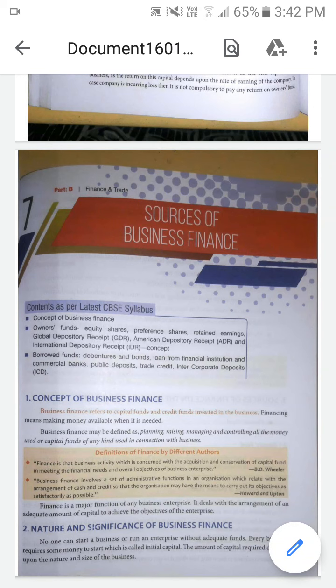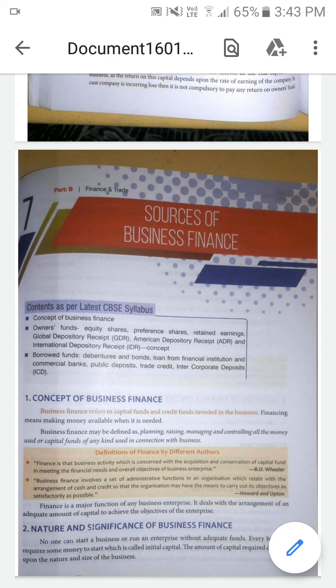In this chapter we are going to discuss what is meant by business finance, the nature and the importance of business finance, and the main important sources of finance on the basis of ownership. It is divided into 2 types of fund: first, the owners fund and borrowed fund, and their important features. Next is how to raise the finance through ownership.